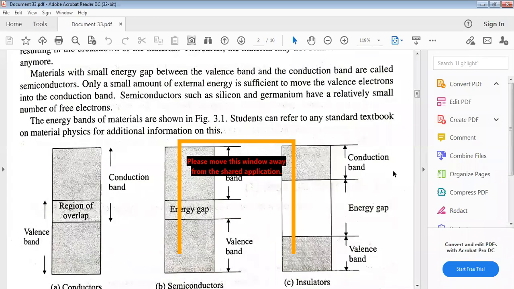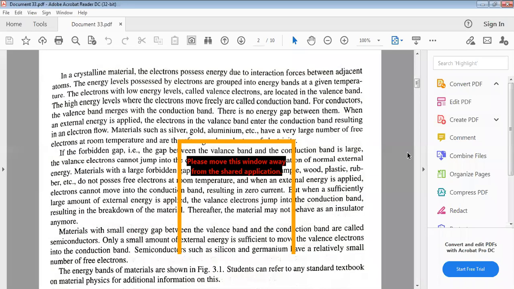See here, in a crystalline material, the electrons possess energy due to the interaction forces between the adjacent atoms, and that atom to atom force is the covalent bonding. Energy levels possessed by the electrons are grouped into energy bands. That concept is already known. At a given temperature, the electrons with low energy levels are called valency electrons, which are in the outermost orbit, located in the valency band. Similarly, the higher energy levels where the electrons move freely are called the conduction band.